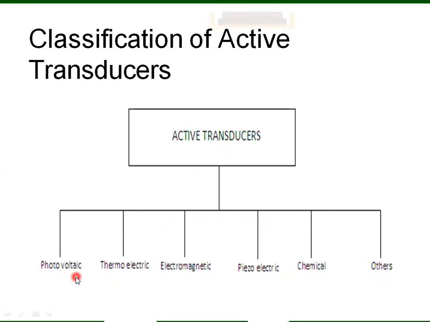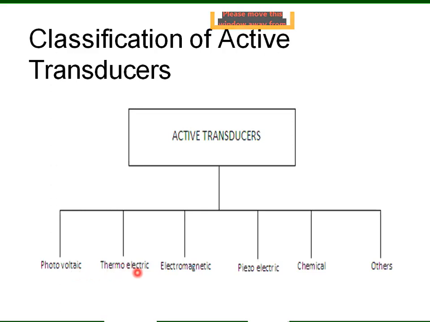In the photovoltaic transducer, when photo or light falls on this transducer, this optical energy is converted by the photovoltaic cell into voltage.